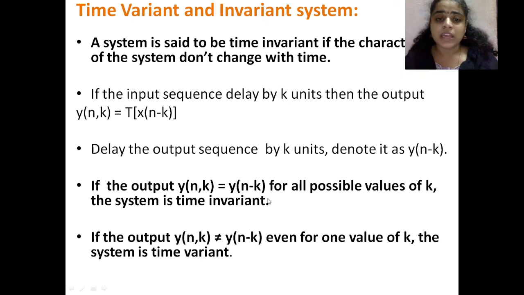Then make this y of n minus k equation equal to the T of x of n minus k equation. If both are equal, then it is a time invariant system; the properties of the system are not changing with time. If both are not equal, then the characteristics of the system are changing with time, and it is a time variant system. If you do problems on these systems, you will get clarity on them.